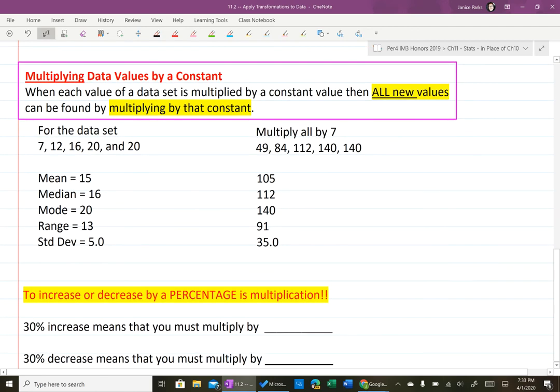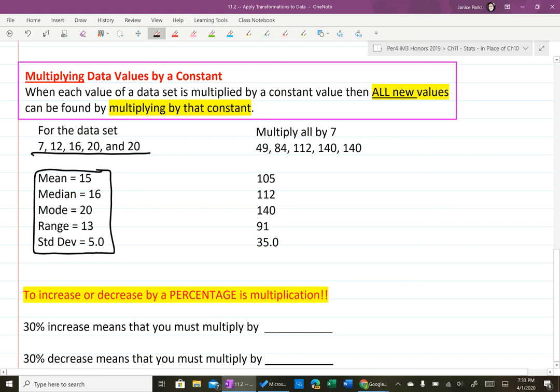Now, for multiplying, so let's say you're changing all the numbers. So these are the original numbers that were given. And again, these were the answers that were already worked out. And now, these were the ages of 1, 2, 3, 4, 5 people. And in the first problem, we said they added 10 years to all of these. But now they're multiplying their ages by 7. Well, obviously they're not ages because this is 140, but you get the idea.